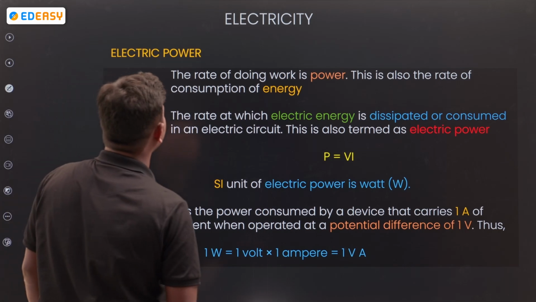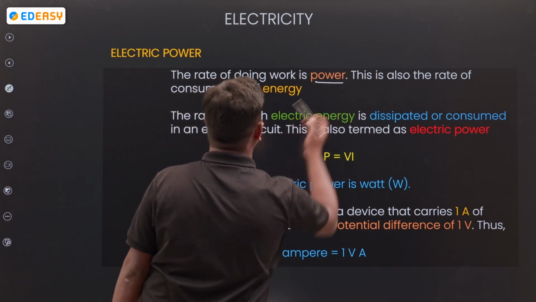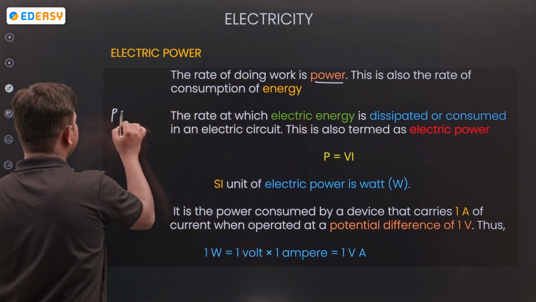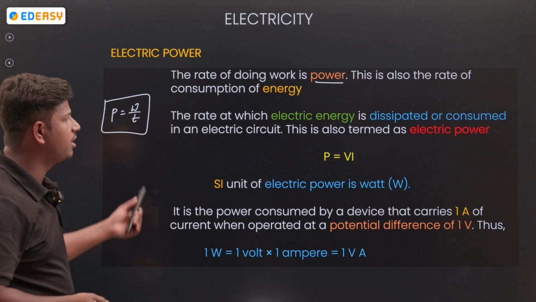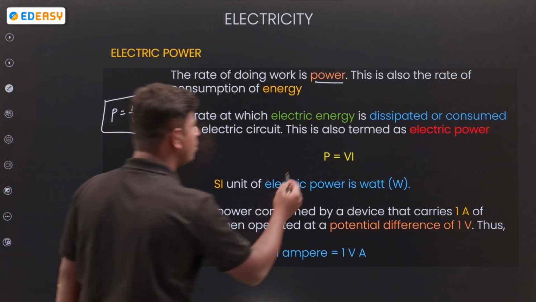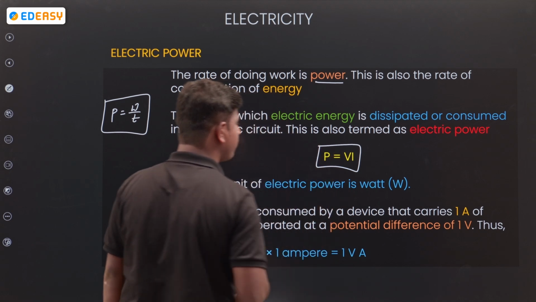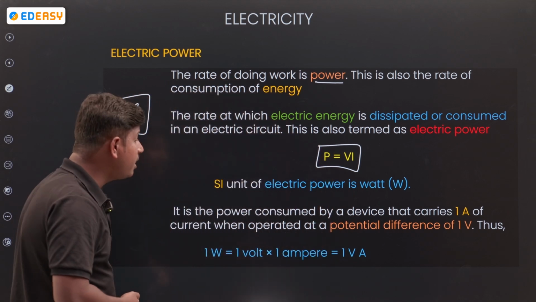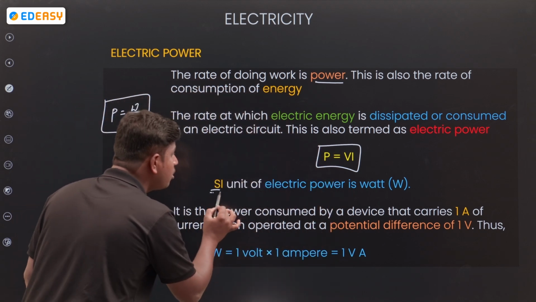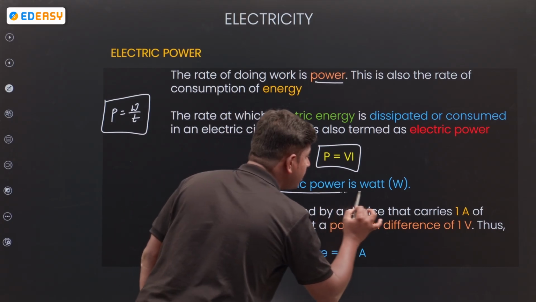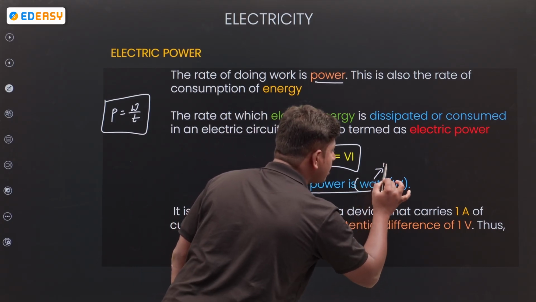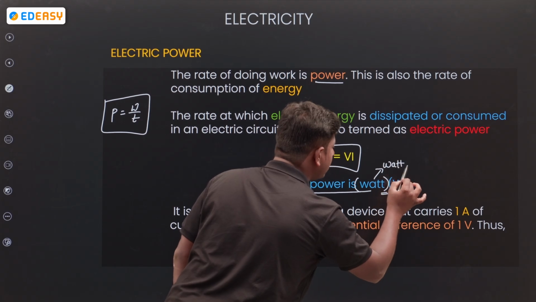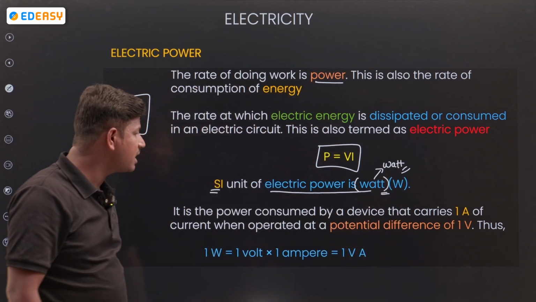Next, the rate of doing work is called power. Rate of doing work: P is equal to work done by time. That we already know. And P is equal to VI also, we got the same formula. The SI unit of electric power is what? Remember the word: watt.